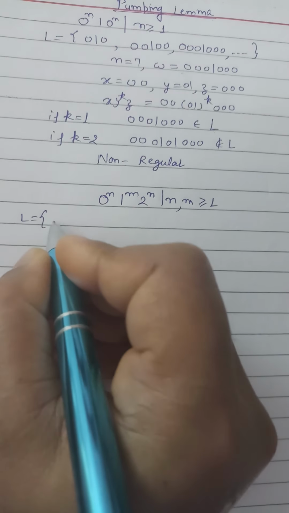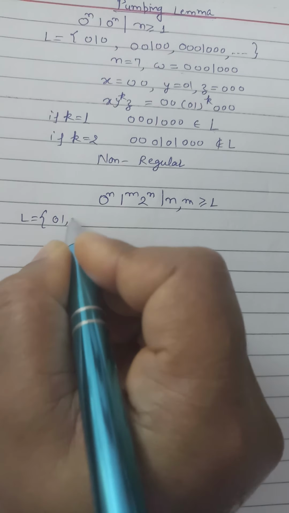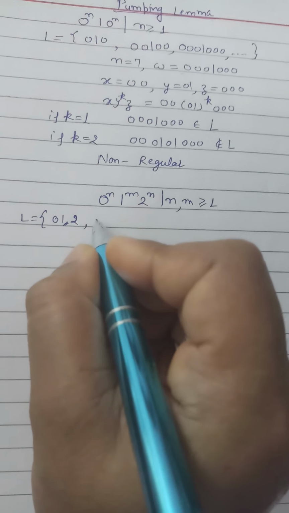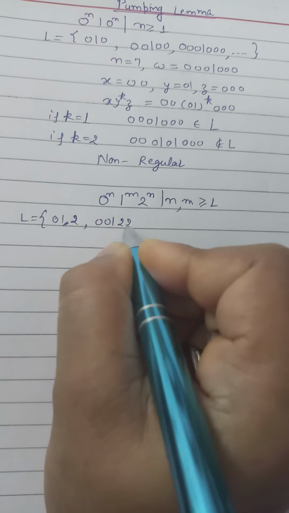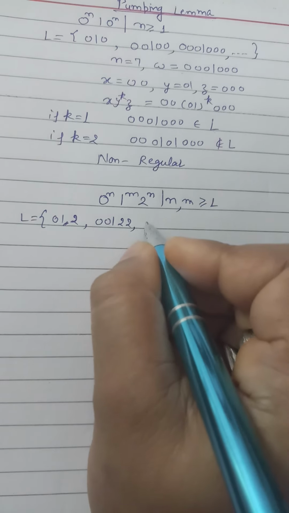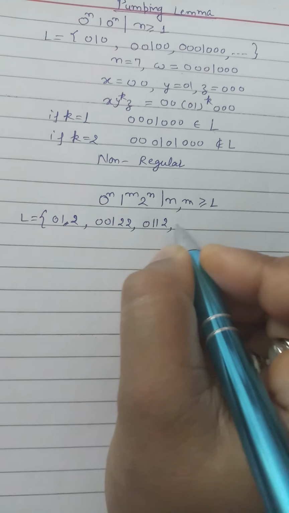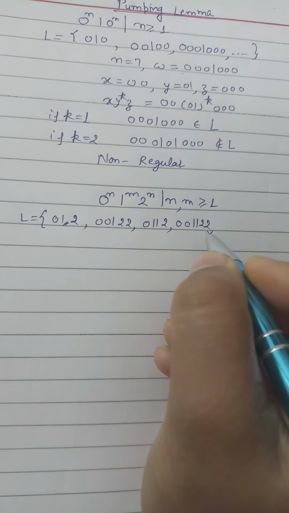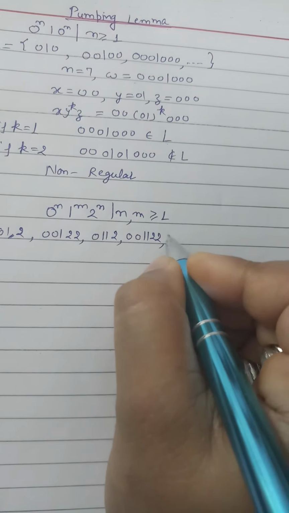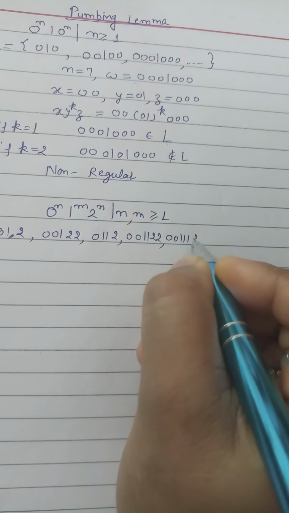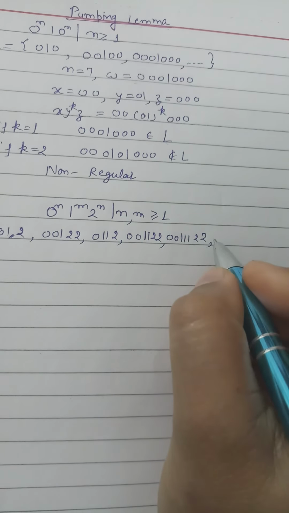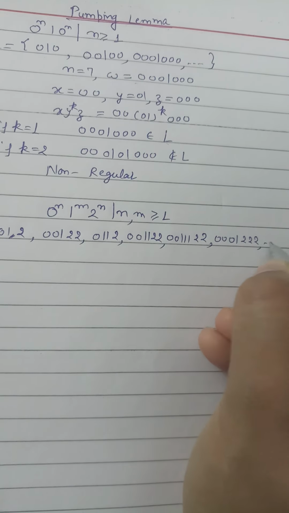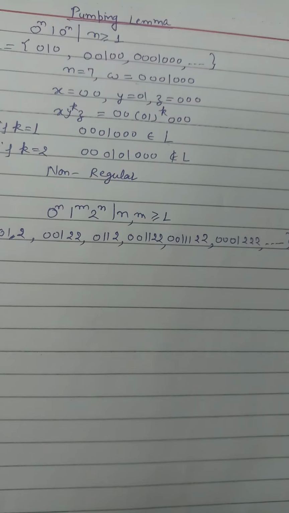The language will be 012, or 00122, or 0112, or 001122, or 0011122, or 0001222, and so on. The language will be like this.